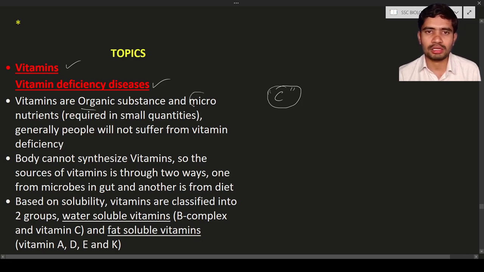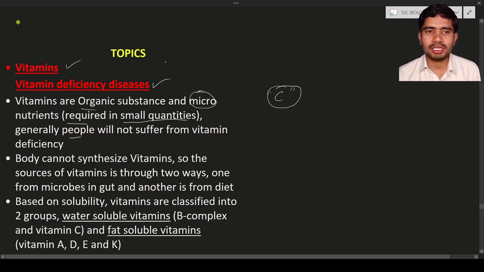Micro means small. It means they are required for the body in small quantities and in a lesser proportion. That is known as a micronutrient. Generally people will not suffer from vitamin deficiency. Why? Because these vitamins are required in lesser quantity, and as a result these people will not suffer with vitamin deficiency diseases.